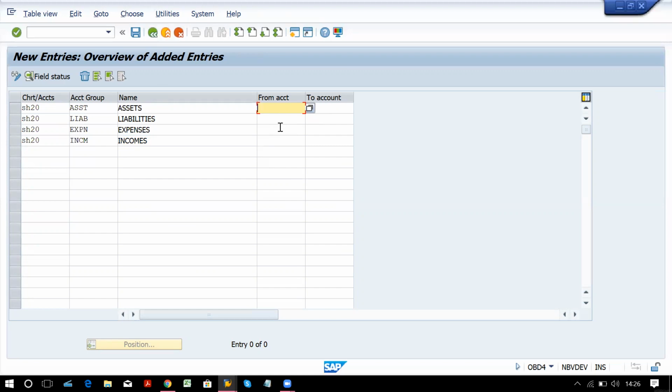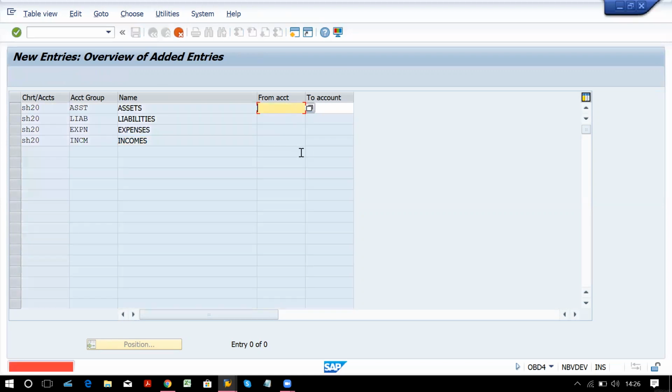I'm just saving this because the system is slow. From account to account, you have to give number ranges. Generally, we have big numbers in real time.